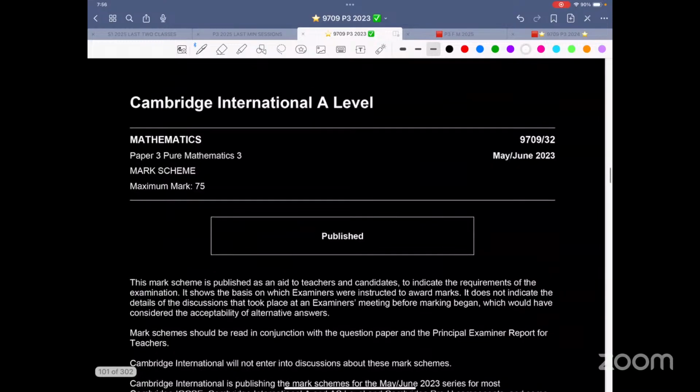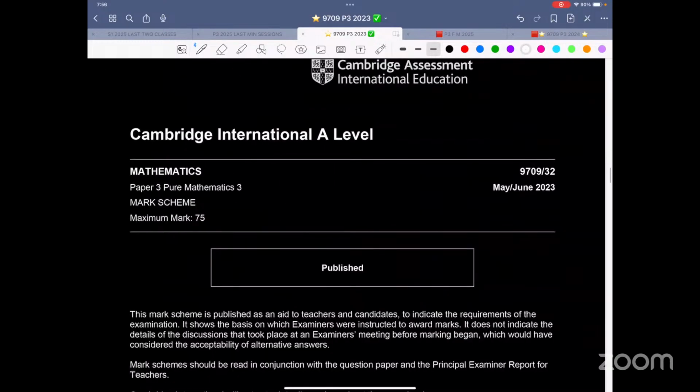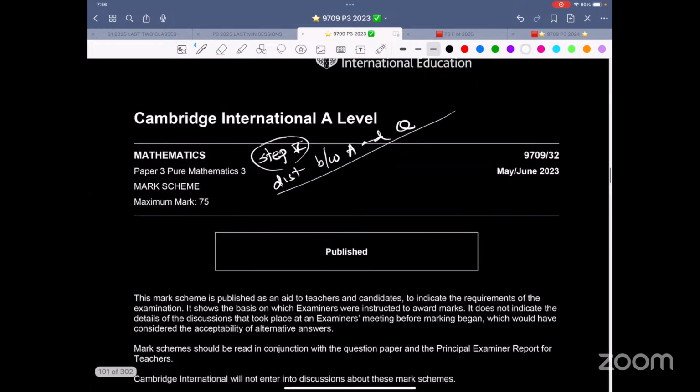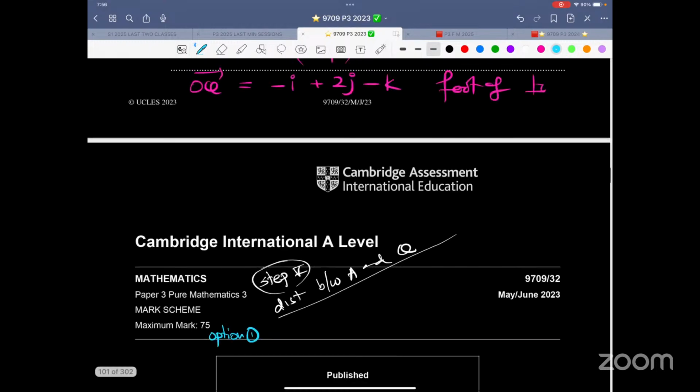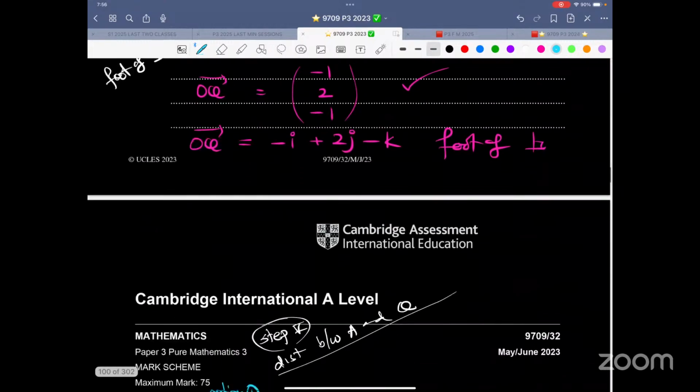Now let me add 5, because step 5 is about the distance. Step 5, the distance between A and Q. There are 2 options. Option 1, let me write it in blue color. That is, we have -1, 2, -1.